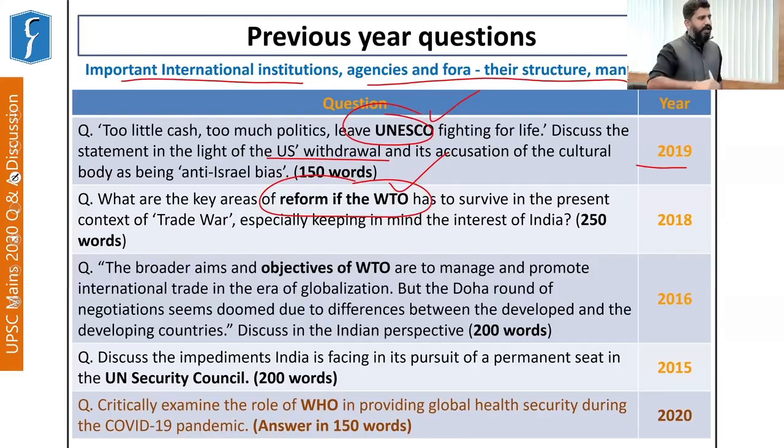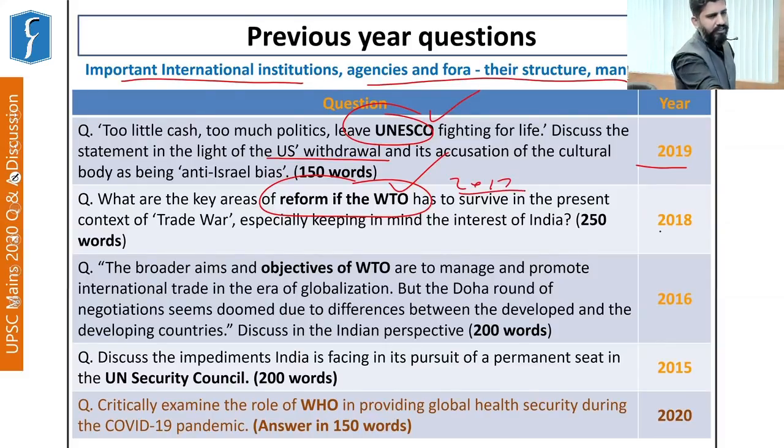And that is where appointments to the appellate body of the WTO, which is one of the important dispute redressal bodies of the WTO, have been facing issues, because the US has been blocking the appointments to the appellate body of the WTO. This issue had emerged back in 2017 and 18. It is still a continuing issue.